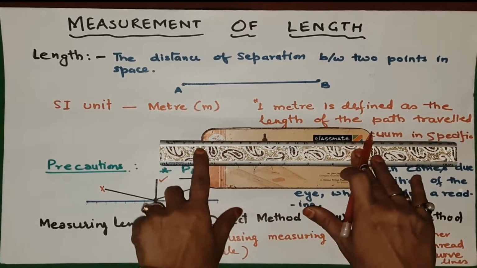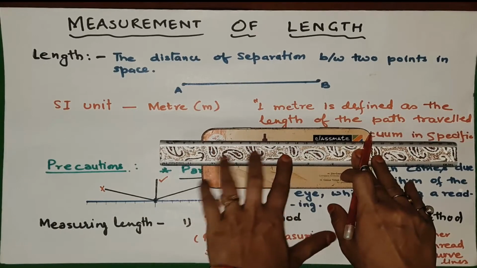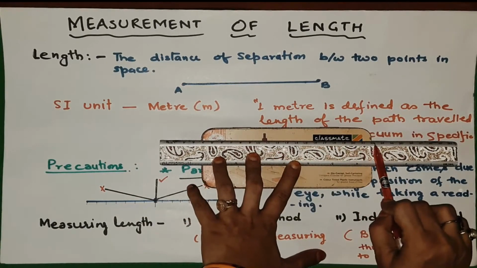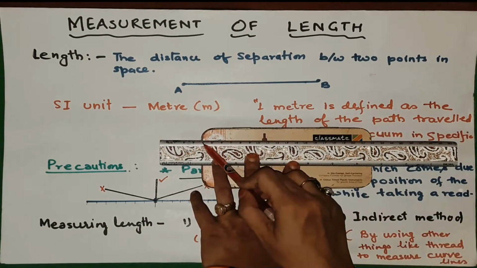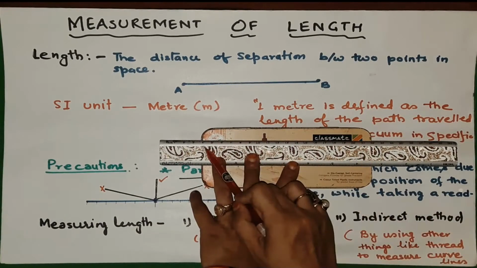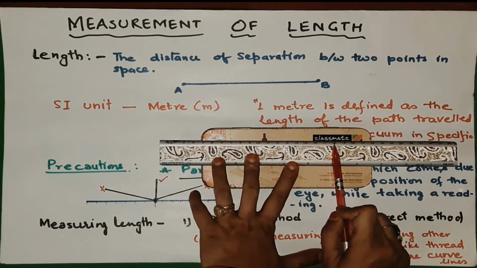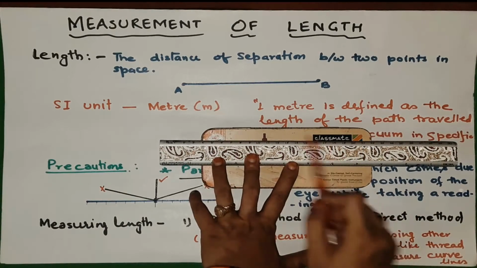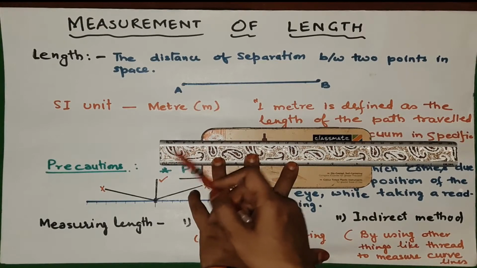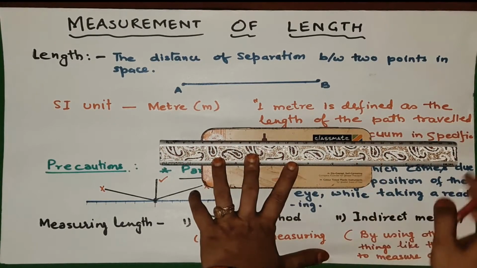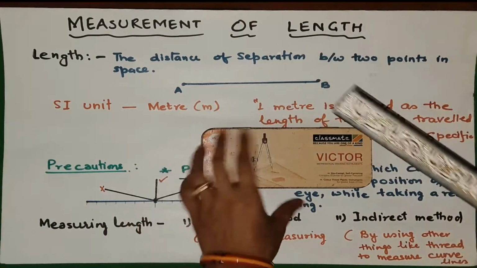And whatever you have left here, you just do the subtraction. So suppose here the end is 22 and the starting is 4. So 22 minus 4, then it will come how much? 18. So the length will be 18, and since this one is a broken edge, you have to start from here. So this is the way of measuring with the broken edge scale, okay.